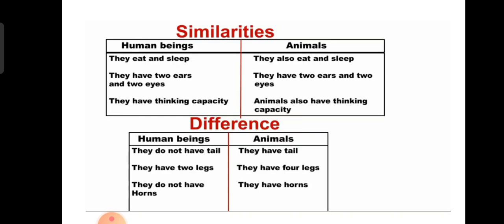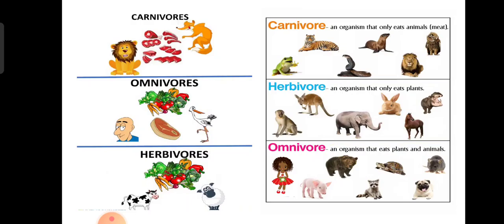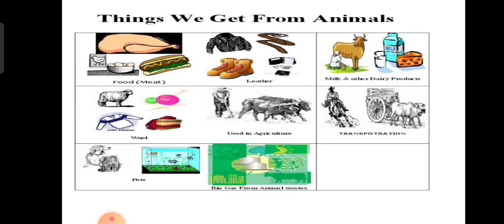So, look at this. Now we are moving on from the similarities. Now how do we divide them? According to the food, we divide them as carnivorous, omnivorous and herbivorous. We human beings are omnivorous because we eat meat, and also we eat green leafy vegetables. But wild animals depend on other animals, so they eat only other animals. Herbivorous means they eat only the herbs. Omnivorous, they eat both together.